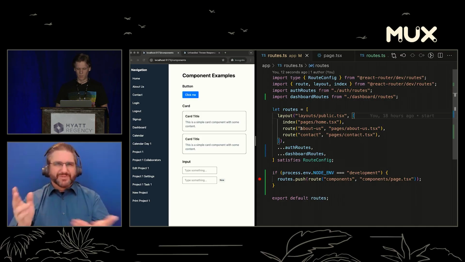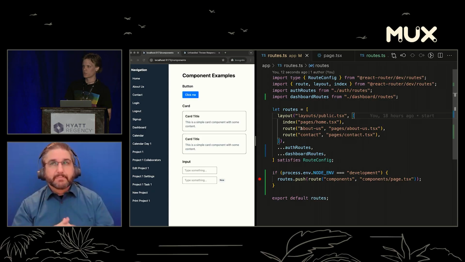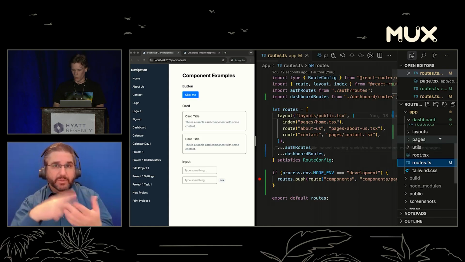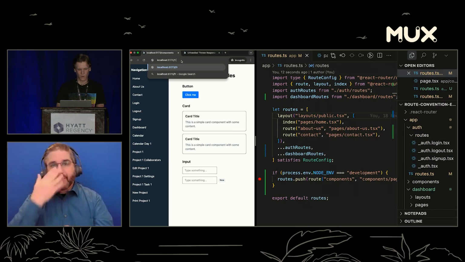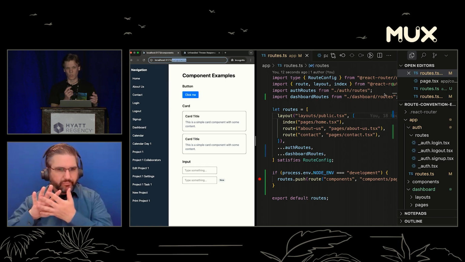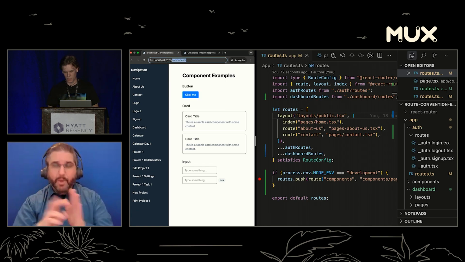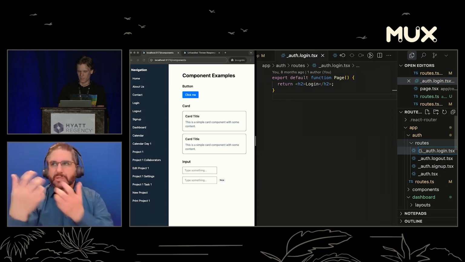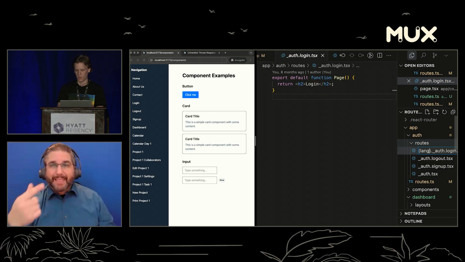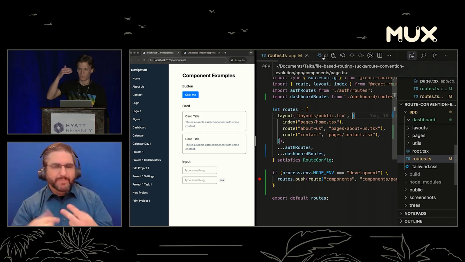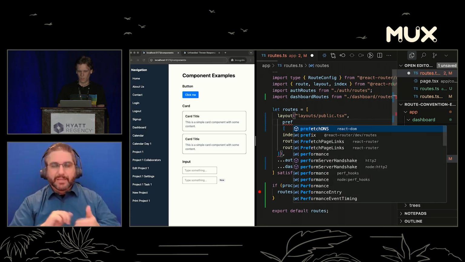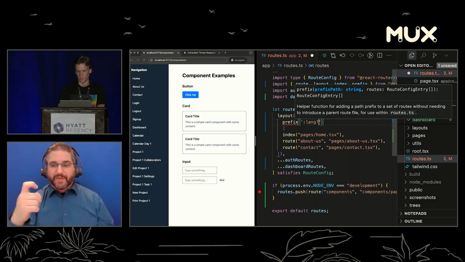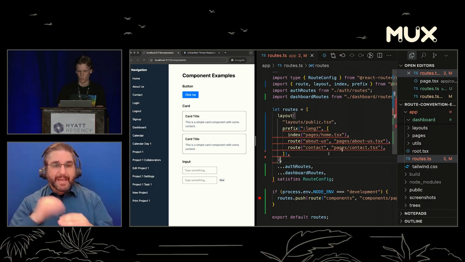What else can we do? So let's say we want to add internationalization to this project. Ordinarily, with internationalization, you can use something at the front, like fr/whatever to be French, and so you can use the URL to determine internationalization. And before, we would have to add something like lang in parentheses to say this is optional, but we don't want to do that because then we have to do it on every single route. So let's say we're going to start just by internationalizing these. So what we can do is pull out the prefix function, and here we can give it lang question mark. This just means it's a parameter, but it's optional. And then inside of that, we can just pass all of the routes that we want to be internationalized.